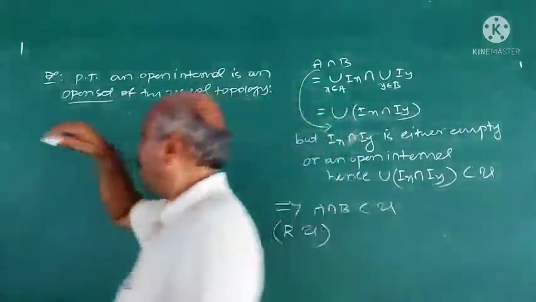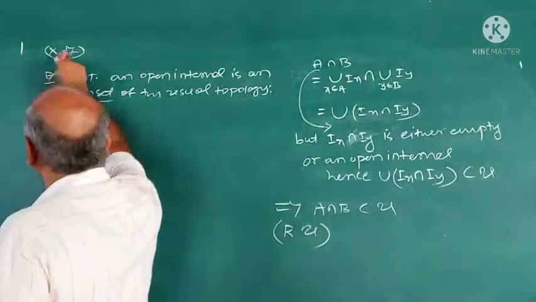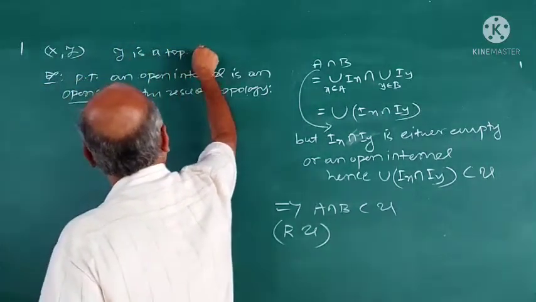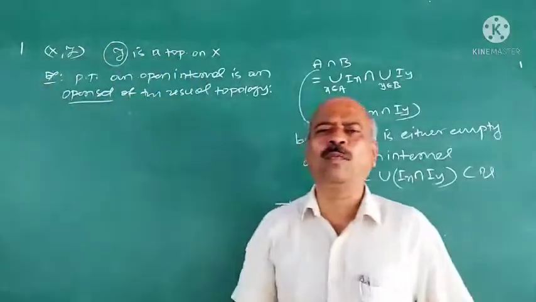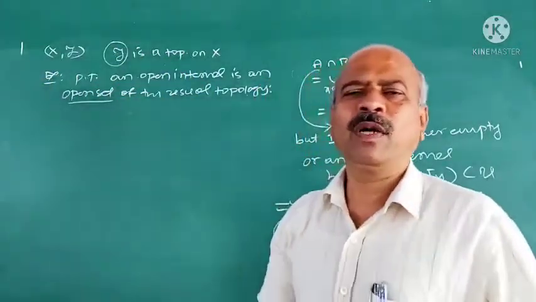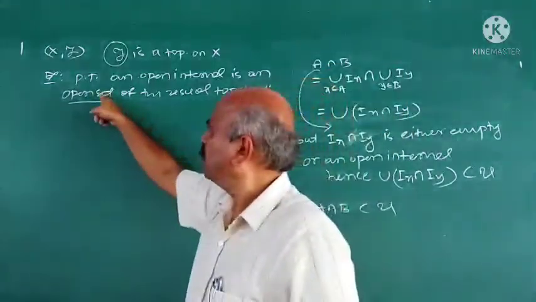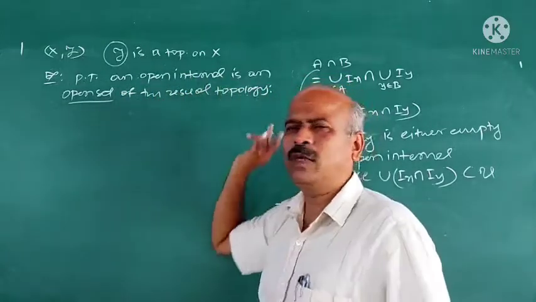Open set means, suppose (X, tau) is a topological space, that is, tau is a topology on X. Then the members of tau are called open sets. Now you have to prove that an open interval is an open set of the usual topology.